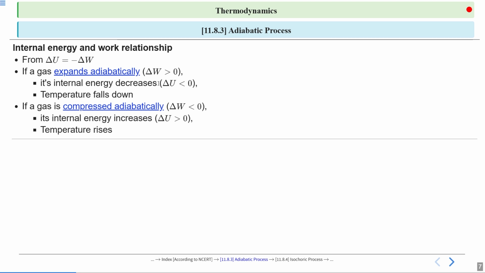And if the temperature falls, the change in internal energy decreases, and the work done is positive. So this equation delta U is equal to minus delta W means that when the temperature of the system rises, the change in internal energy is positive.